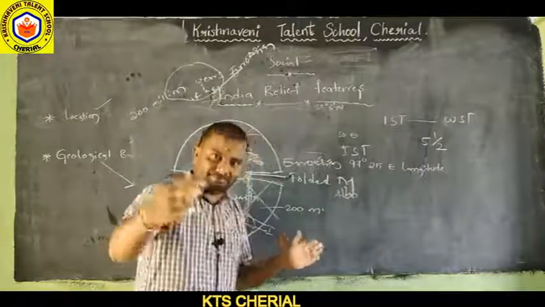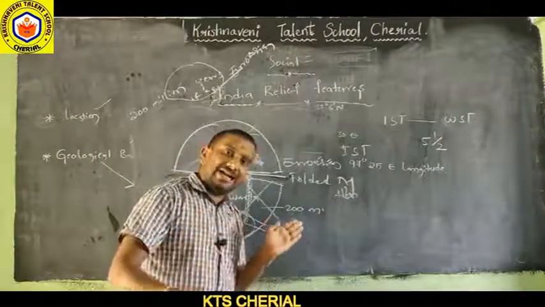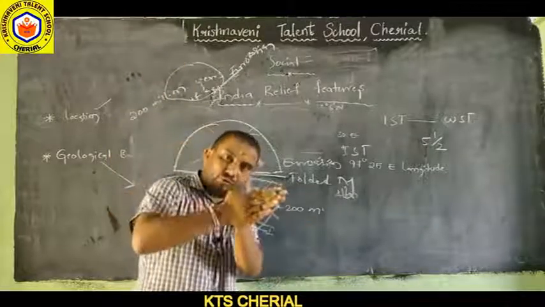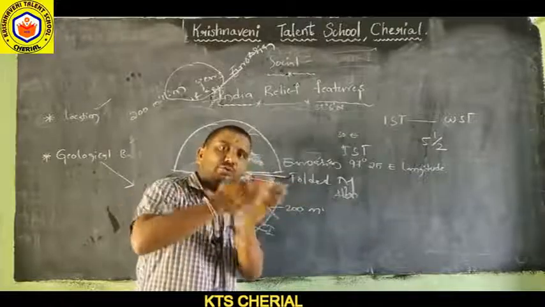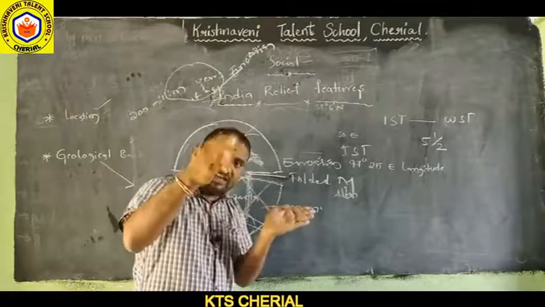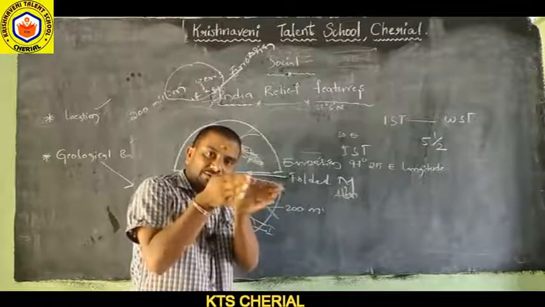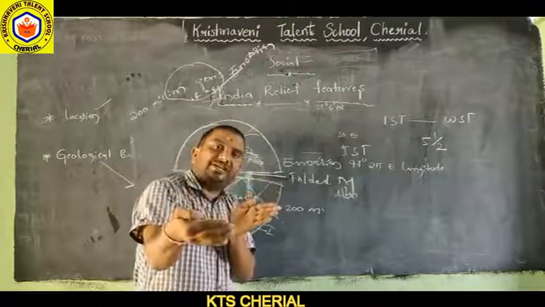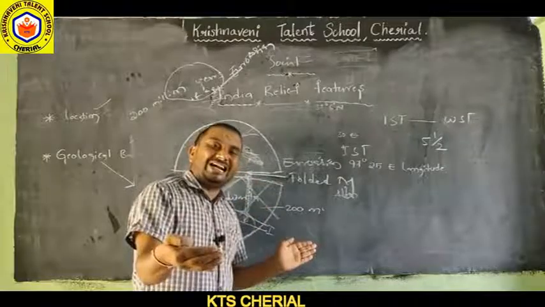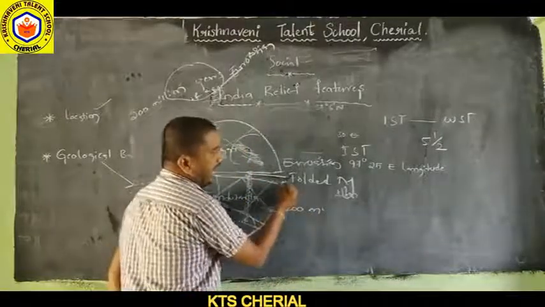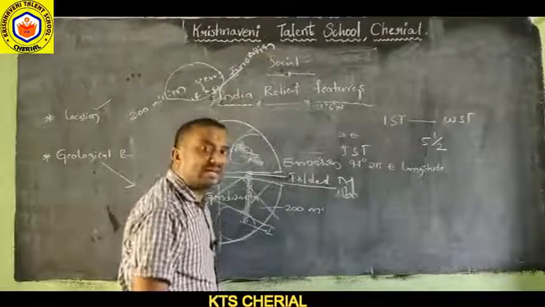Due to pressure, when the Indian landmass and the Eurasian landmass touched and met each other, when they collided, due to the pressure on the land between the Eurasian and Indian landmass, one landform was formed, that is, mountains were formed.